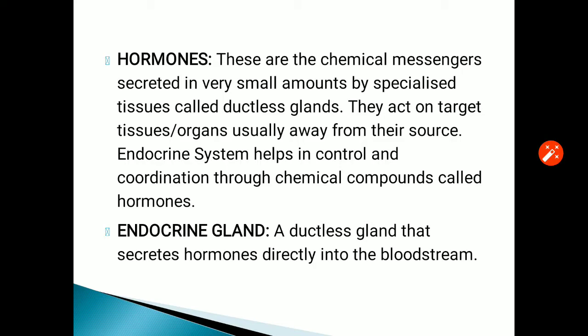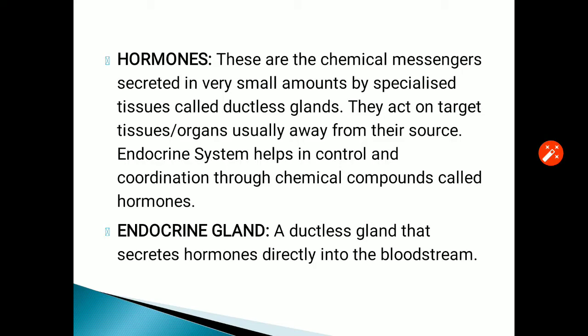Endocrine system helps in control and coordination through chemical compounds called hormones. That means hormones are the chemical messengers. They are required in trace amount or very small amount, and they are non-nutritive in nature. That means they are not providing any kind of nourishment to the body.